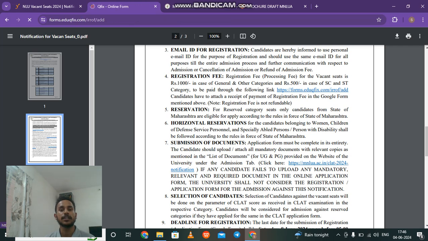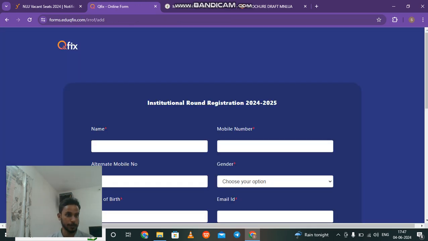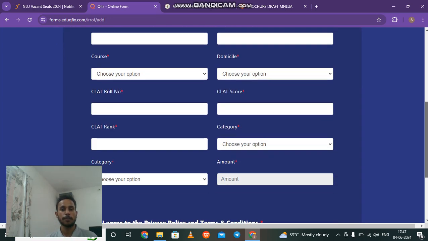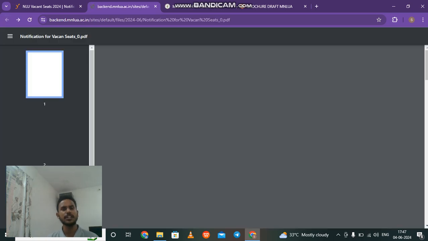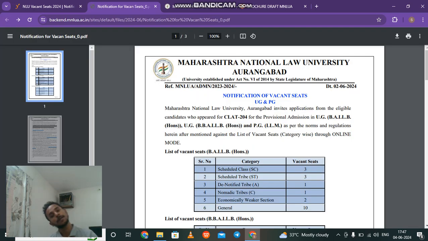If I go to the link, the first thing I have to do is make the payment. Remember this, first you have to make the payment and then fill the application, because when filling the application you have to attach the payment receipt. So before filling the application, make sure that you have done the payment and you have the payment receipt. This is the particular link for the payment. You have to fill all the details and pay the amount, 1000 or 500, depending on whether you're from general category or you're from SC ST category of Maharashtra.